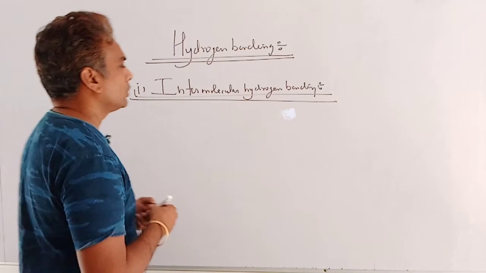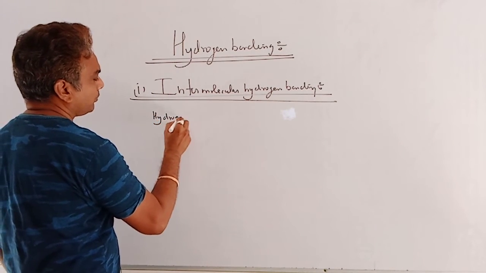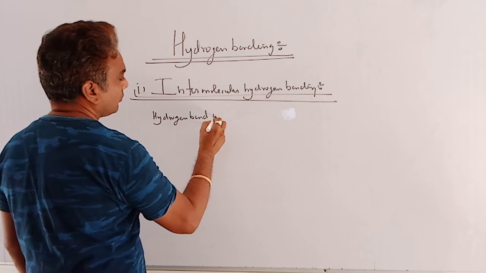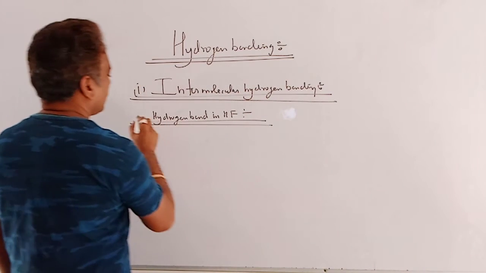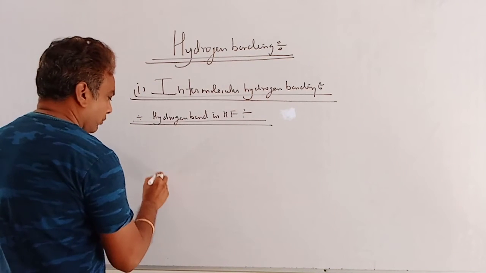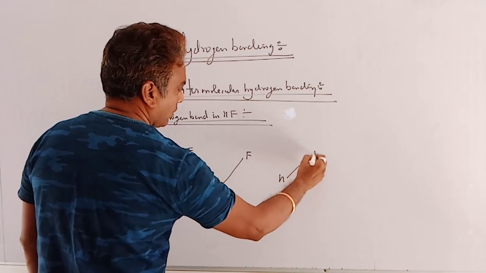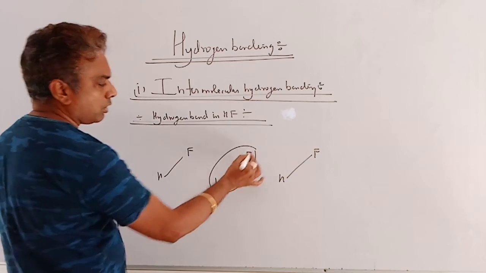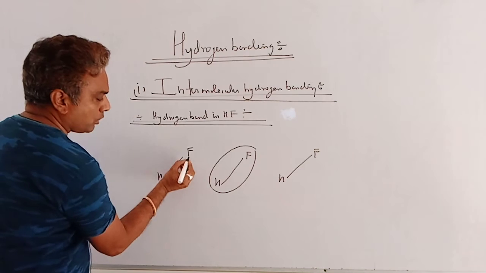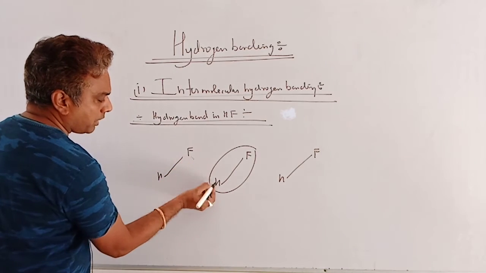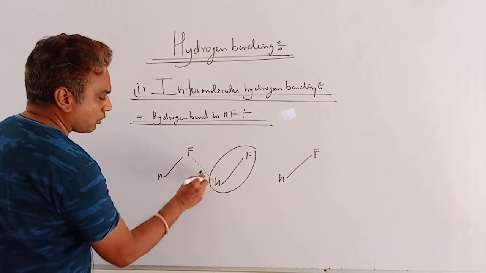Clear? Suppose one example is hydrogen bond in HF. So here is the HF molecule. One HF molecule is surrounded by two different HF molecules by hydrogen bonds. Here is the highly electronegative element, and this hydrogen is acidic H, so it forms a hydrogen bond.